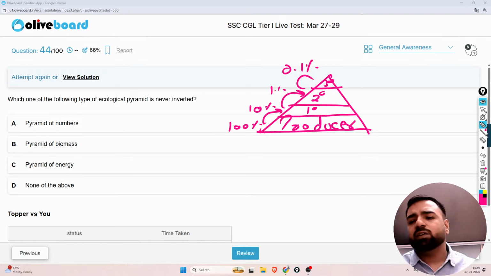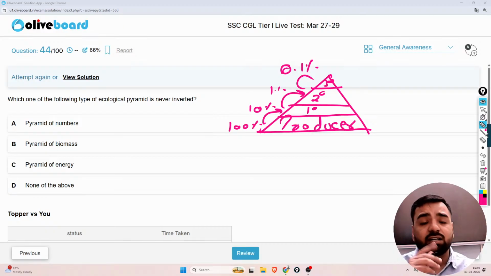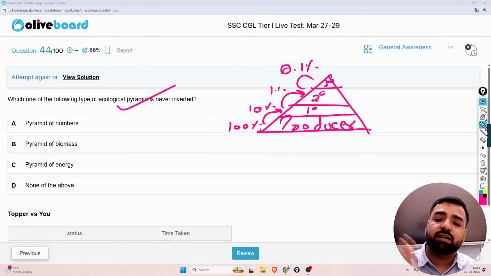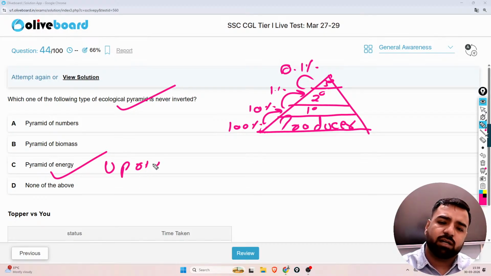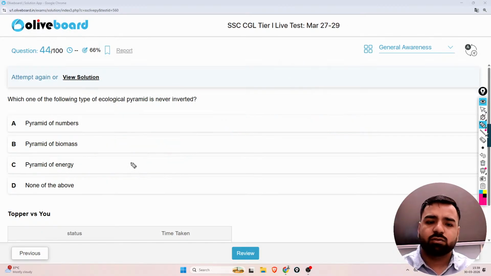So for the same reason, we have herbivores which are more in quantity in comparison to secondary and tertiary consumers, because there's always 10% energy that transfers. This is Lindeman's law. So the ecological pyramid which never gets inverted is energy. It is always upright. It is one of the favorite questions for both SSC and Railways examinations. Please remember this. Okay, next. So pyramid of energy is the correct answer.